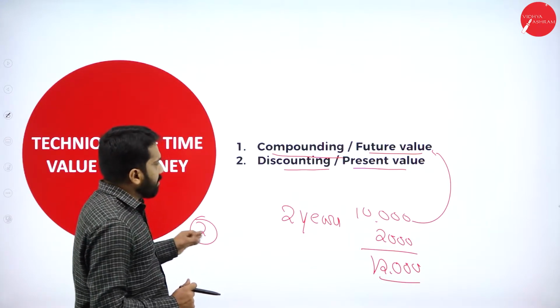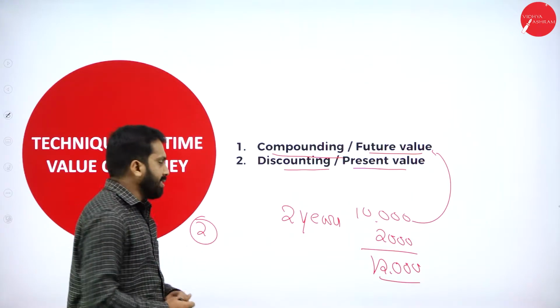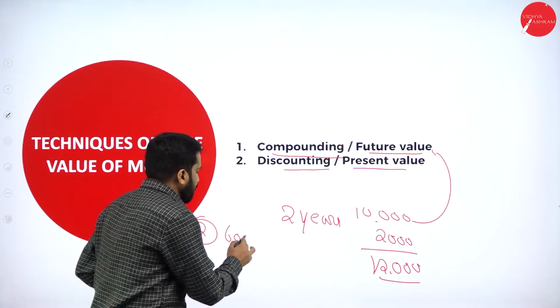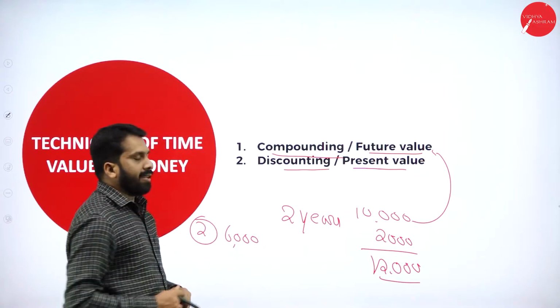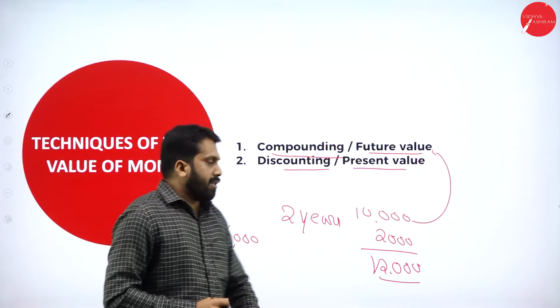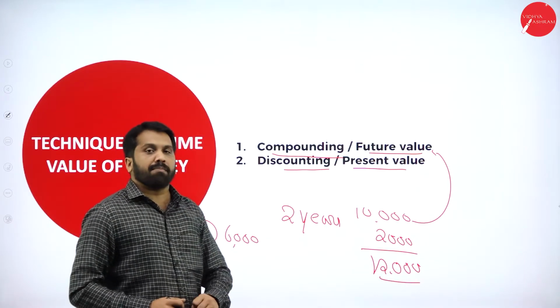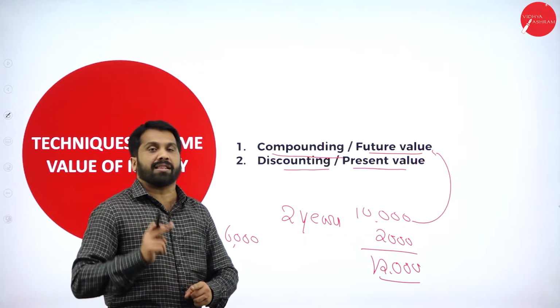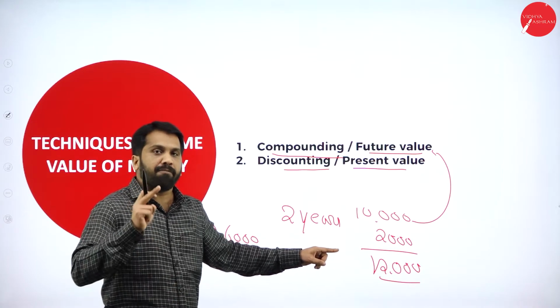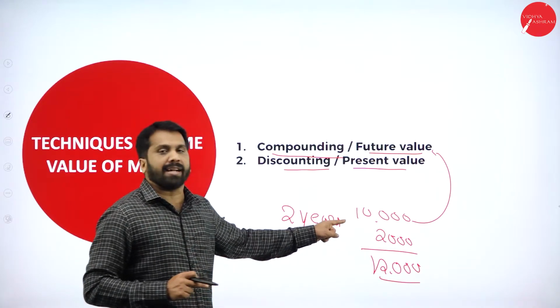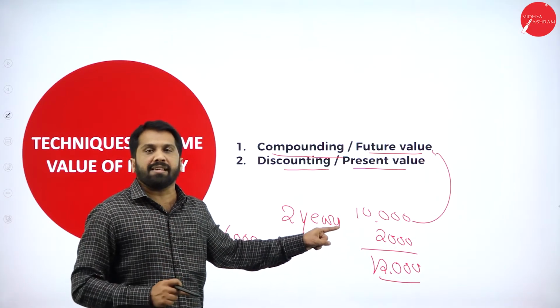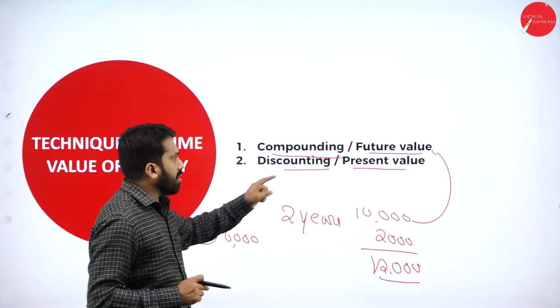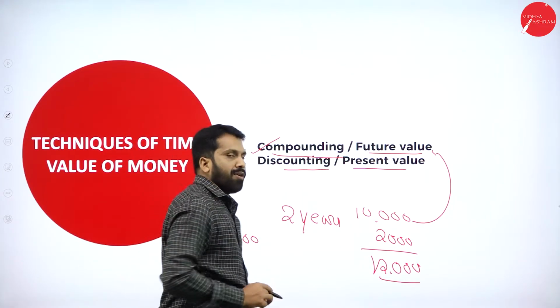At that time the per gram gold is 6,000. So that's why you have said, give me after 2 years, but you have to give me 12,000, not 10,000. If you agree for 12,000, then I will also agree. I'll wait till 2 years. This is called your future value.